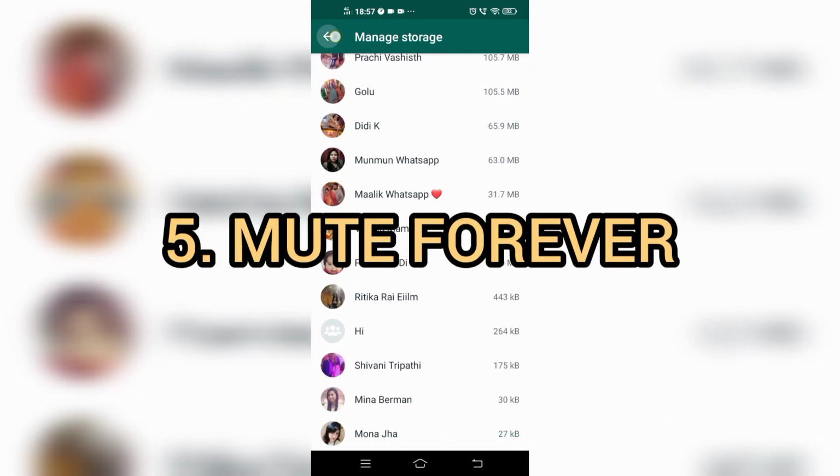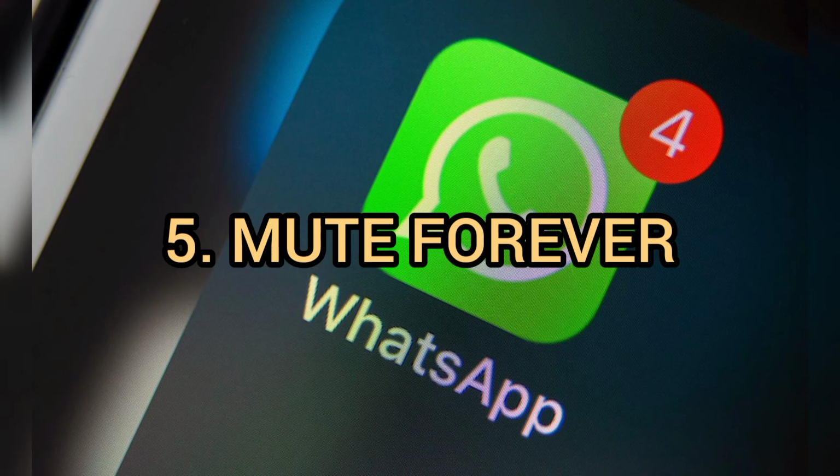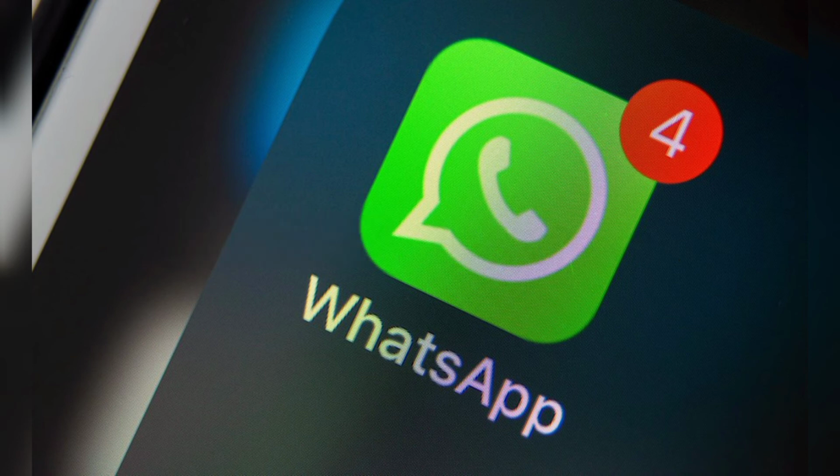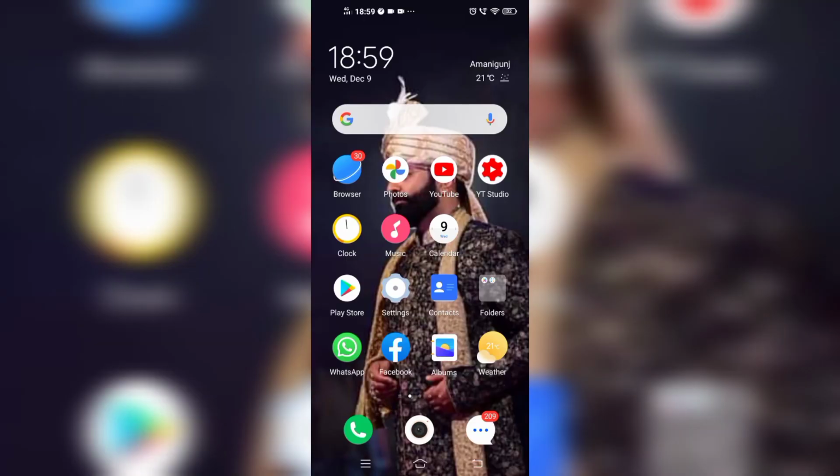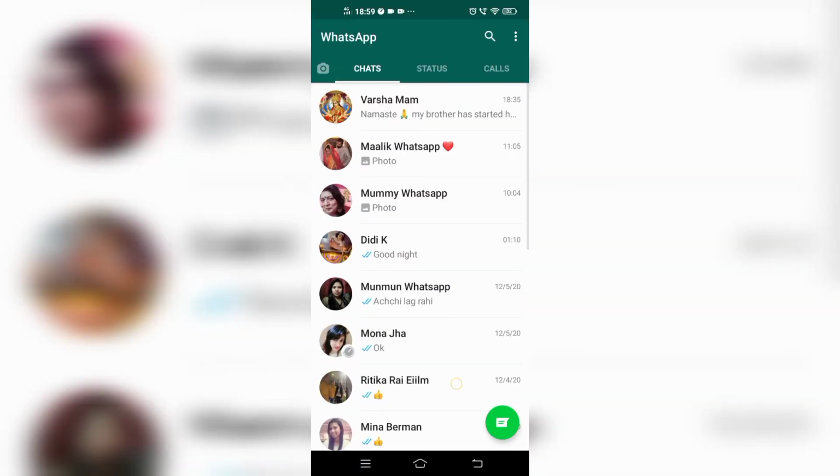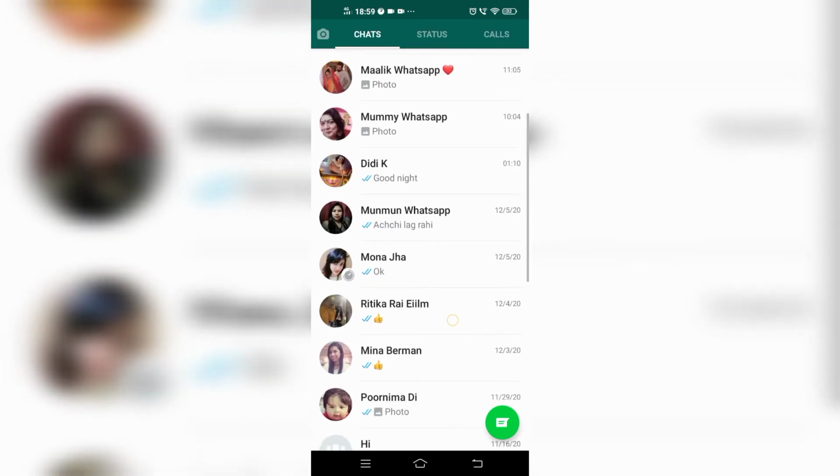The fifth feature is mute forever. Before, you didn't have the option to mute any chat or any group forever, but now, in 2020, they have given the option to mute any chat or group forever. For this you go to your WhatsApp, and you can select a special chat or group chat. I'm just holding this chat for a long time.